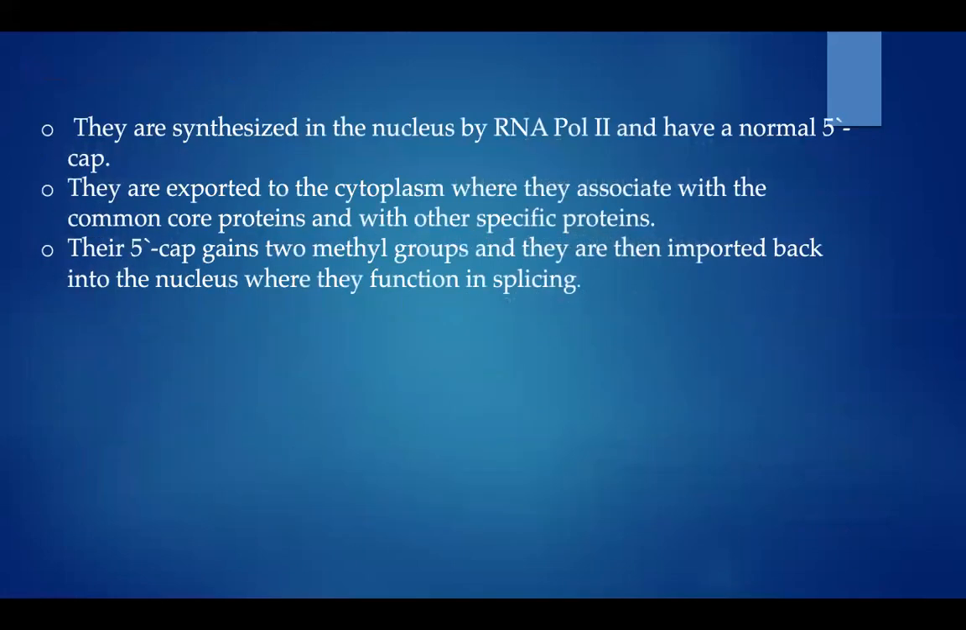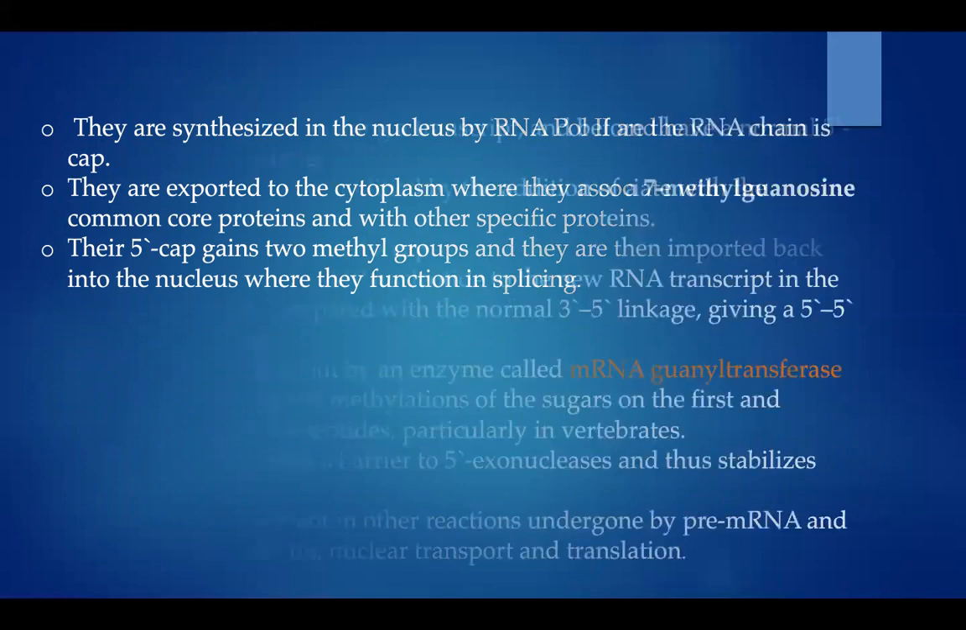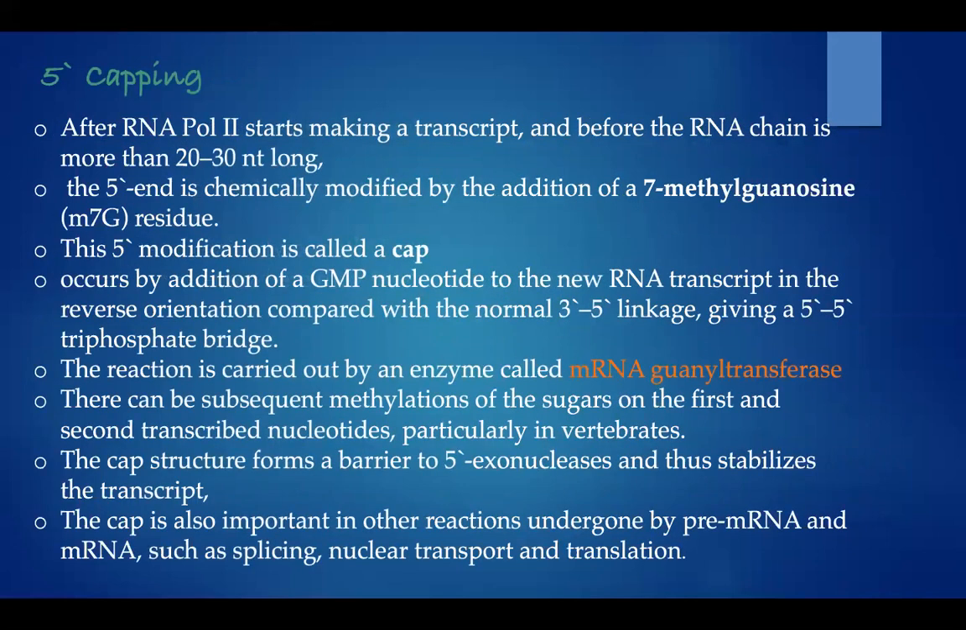They are synthesized in the nucleus by RNA polymerase II and have a normal 5' cap. They are exported to the cytoplasm where they associate with the common core proteins and other specific proteins. The 5' cap gains two methyl groups and they are then imported back into the nucleus where they function in splicing.